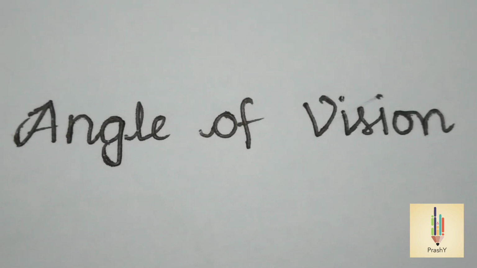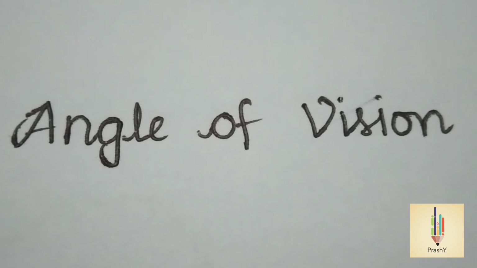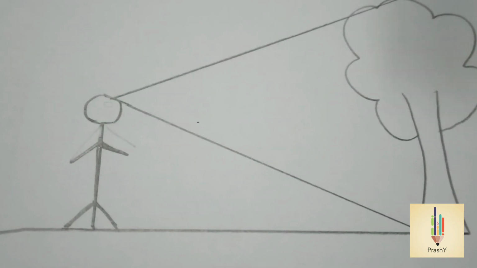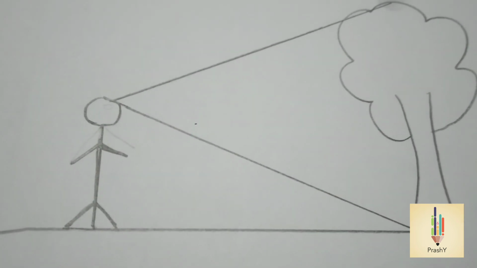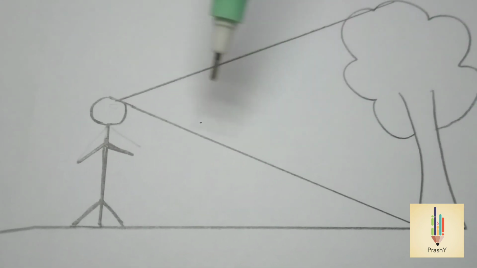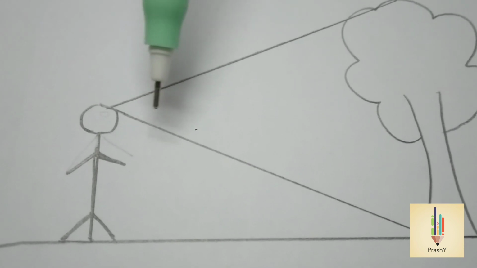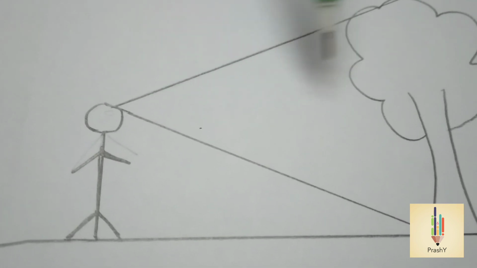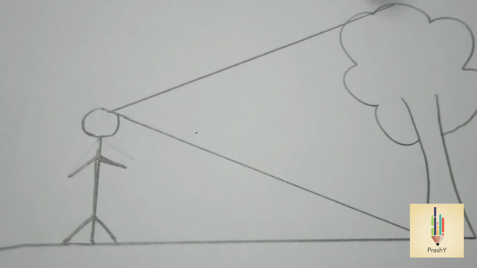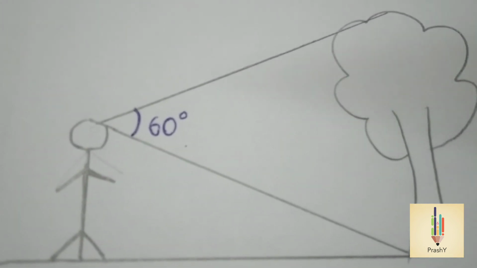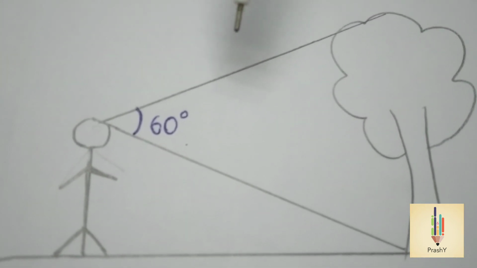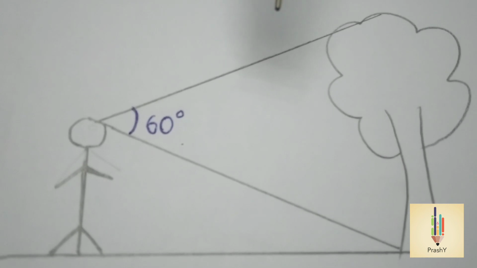Let us understand what is angle of vision. Observe this diagram. Here the rays are coming from the extreme ends of the object. So these rays are forming an angle at the eye. If this angle is 60 degrees, then we will be able to see the complete object. This angle we call the angle of vision.